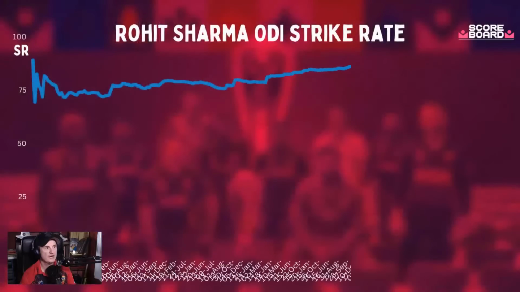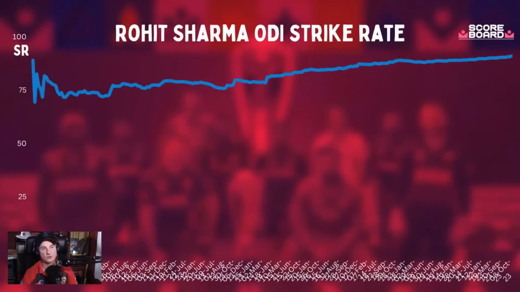But I just want to have a look at this. This is his strike rate over his entire career. And cumulative is not always the best way of showing it. We could probably show it on a five-game rolling basis, which would maybe be a better way of showing it. But I can't do that because I was watching the game and preparing these videos all at the same time.